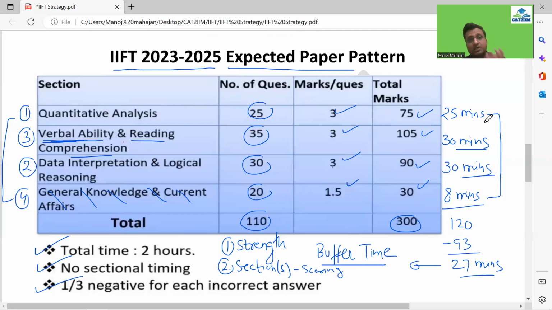There would be a lot of students who would love to spend the buffer time, 27 minutes, in one section, that could be VRC. So it depends on you. This 27 minutes would either be spent completely in one section for some students, or in two sections for other students, and for the remaining, it could be spent in three sections. Of course, GK I'm not counting in this buffer time. You won't be spending time over there, right? So you take a call as per the paper difficulty level, the section difficulty level, and as per your strength and weakness, guys. But remember that you have to keep the buffer time concept.